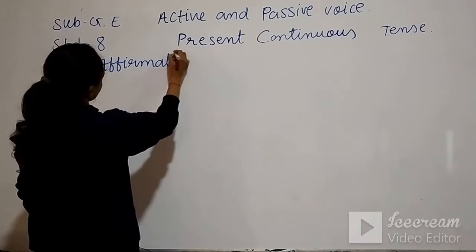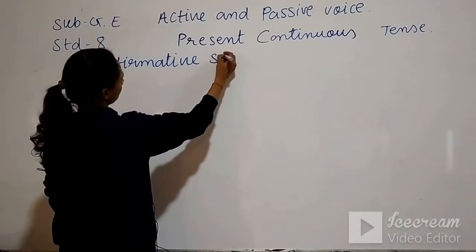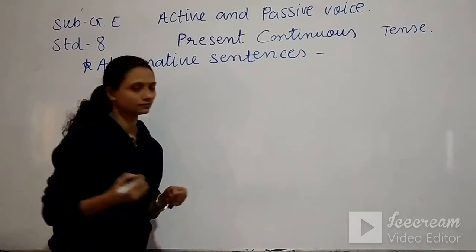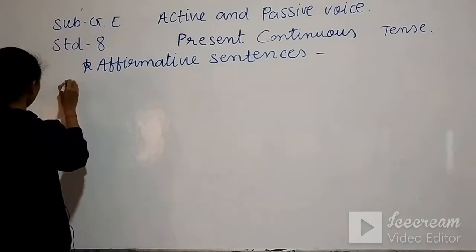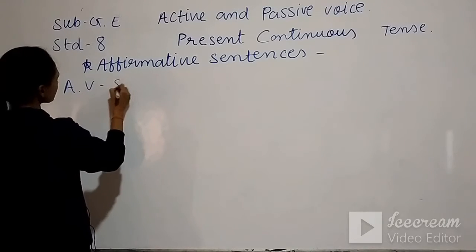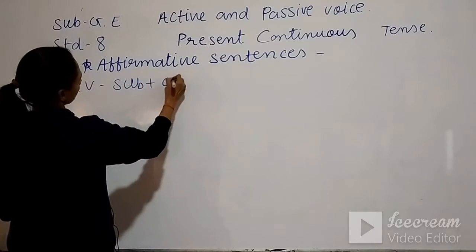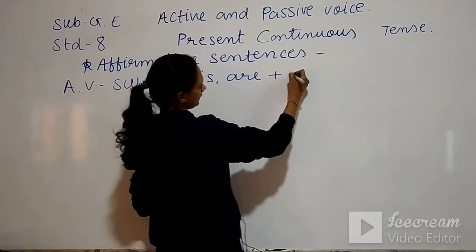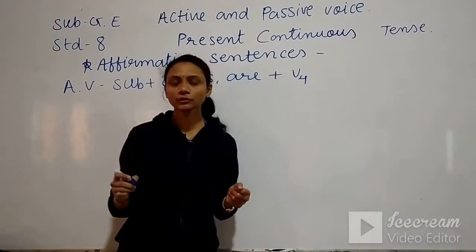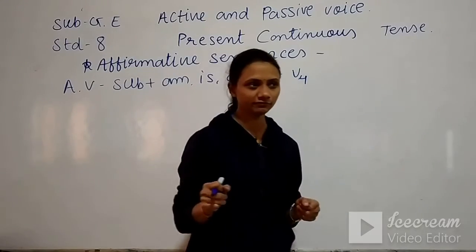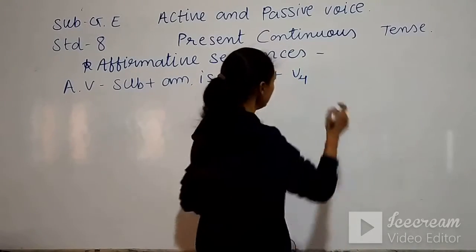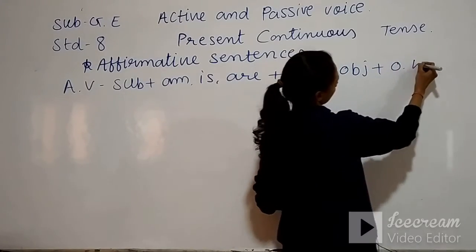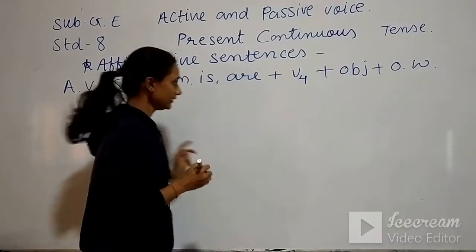Affirmative sentences. In that, first we will write about active voice. It is subject, we need am, is or are. After that we need V4. V4 means present participle, I mean verb with ing. After that object, other words.